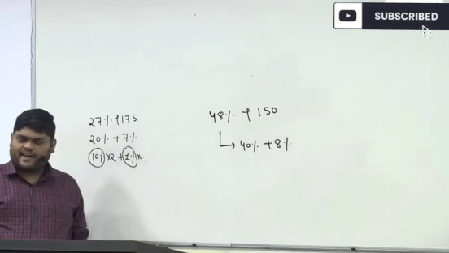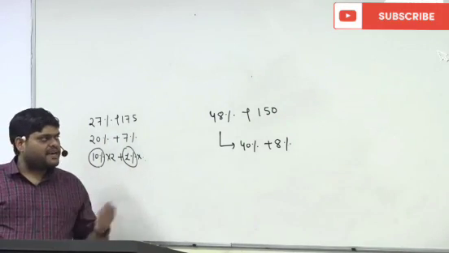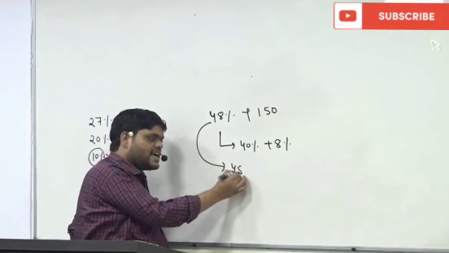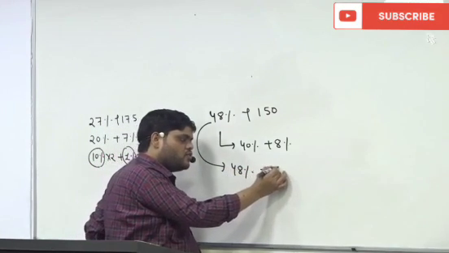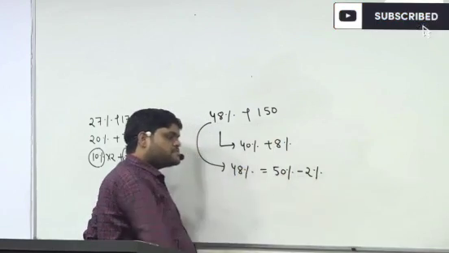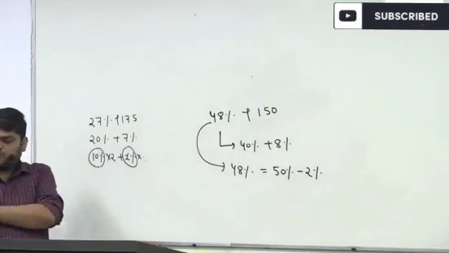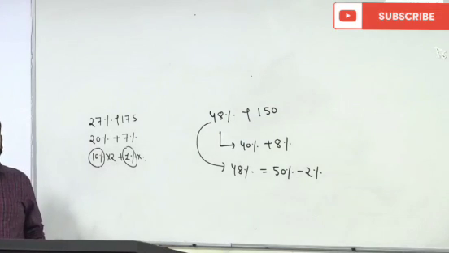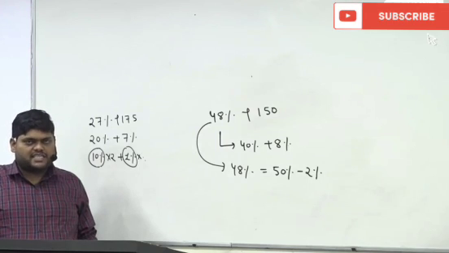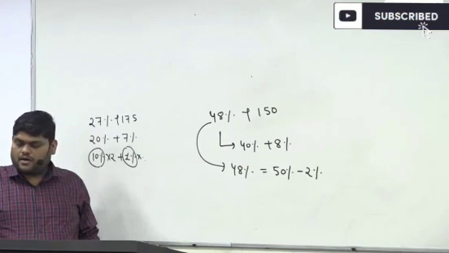But there is a better way available. What is the better way? We can say 48% is equal to 50% minus 2%. We can say this, okay?